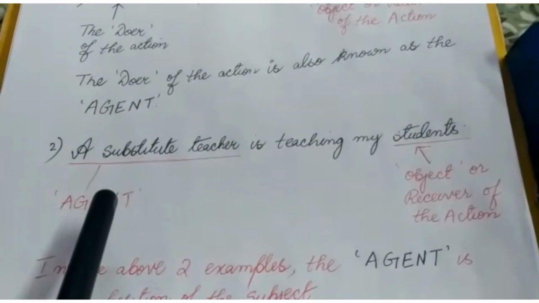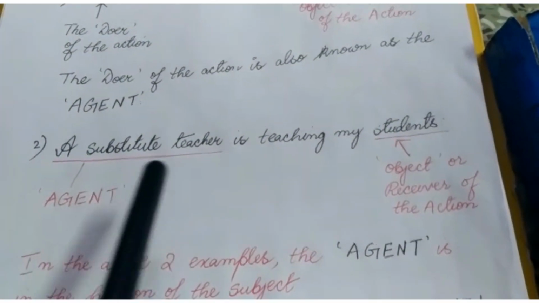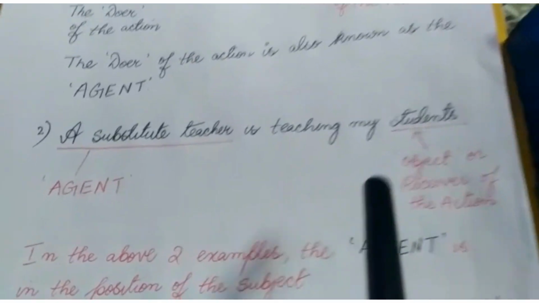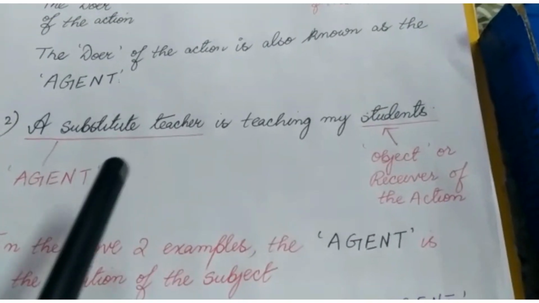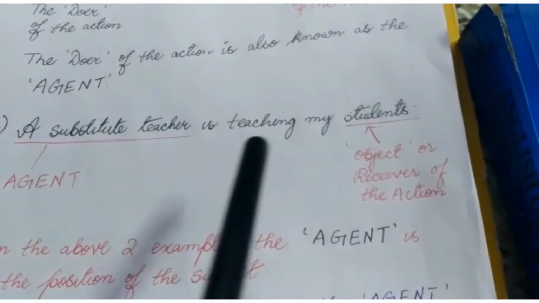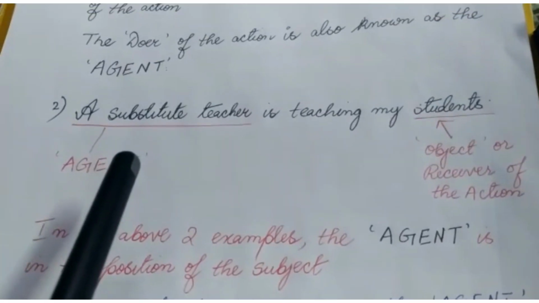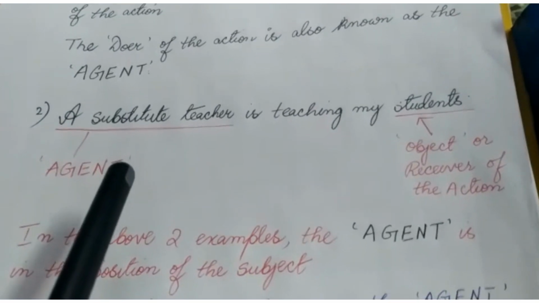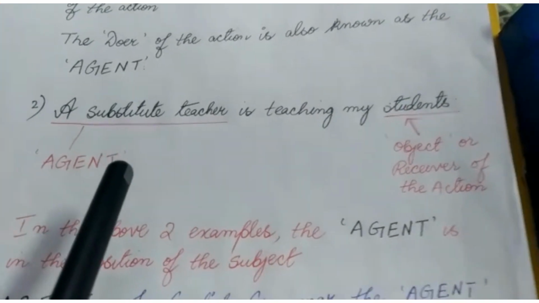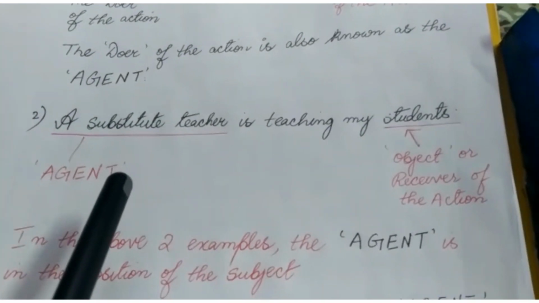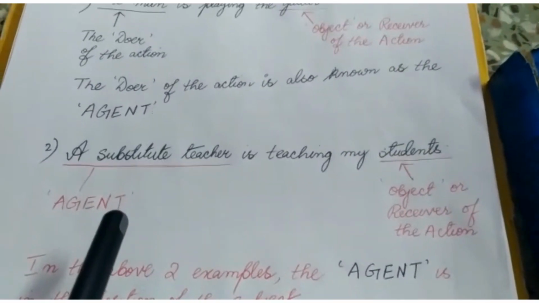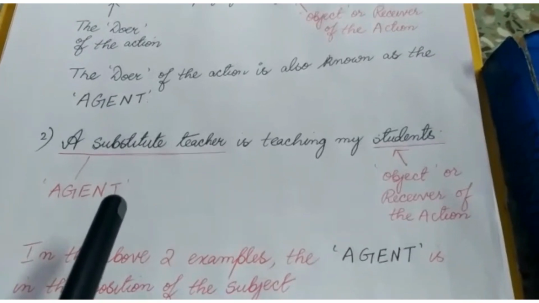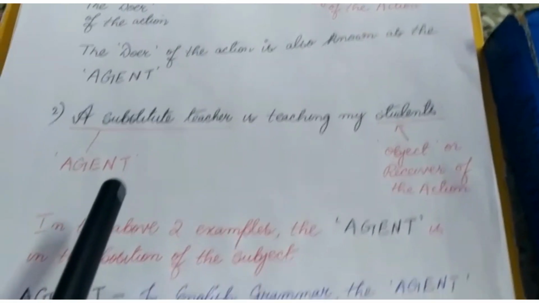In the next example, a substitute teacher is teaching my students. So in this example, the substitute teacher is actually performing the task of teaching the students. So the substitute teacher is the agent or the doer of the action or the initiator of the action. So in English grammar, the doer of the action or the initiator of the action is known as the agent of the sentence.